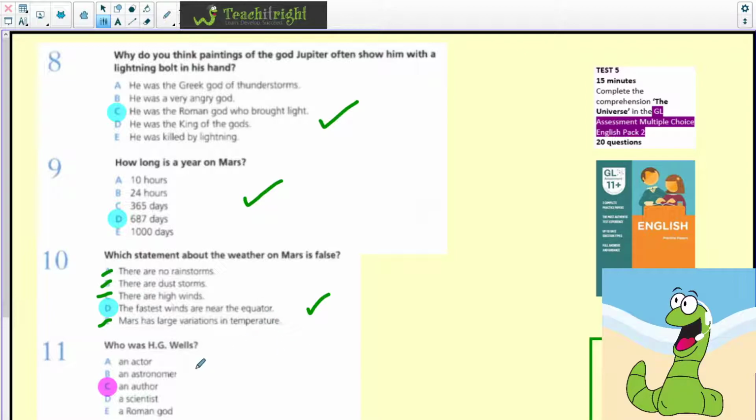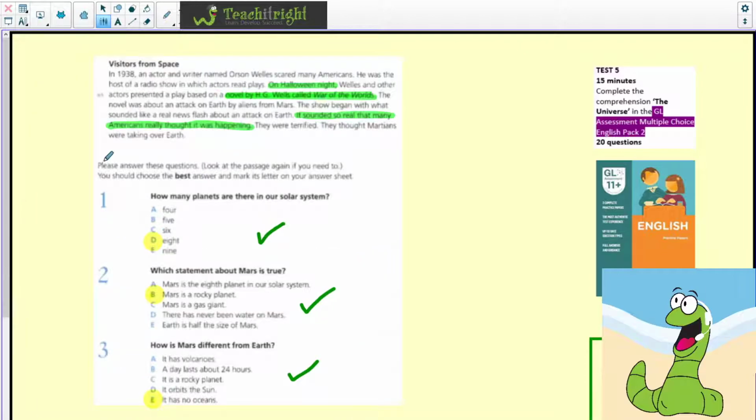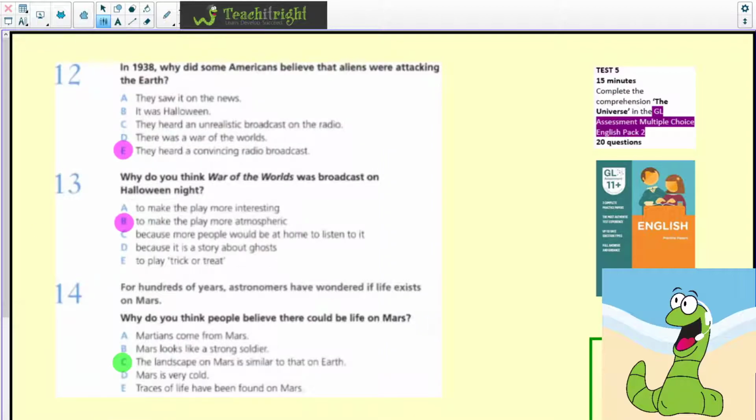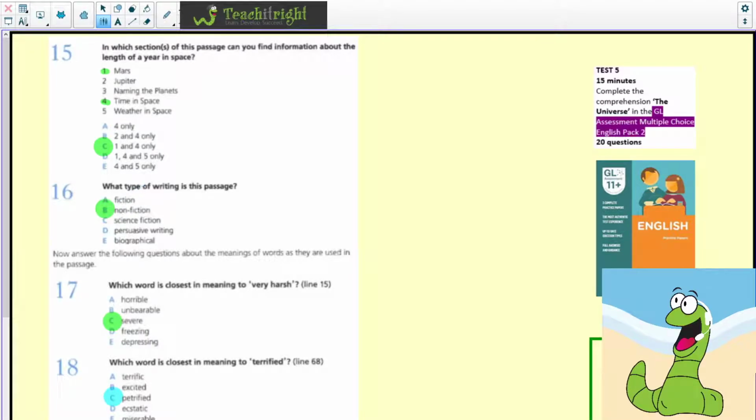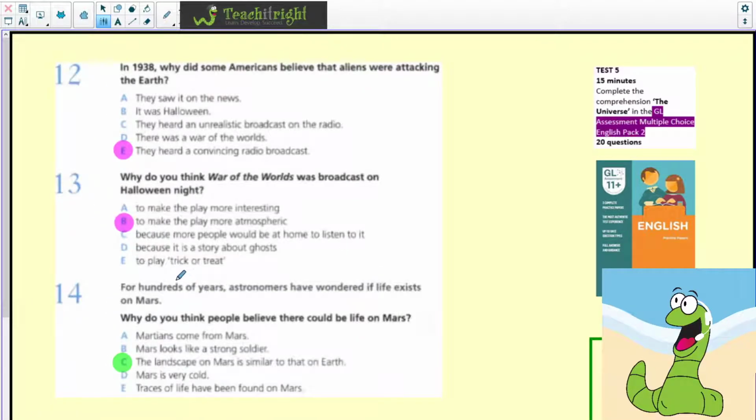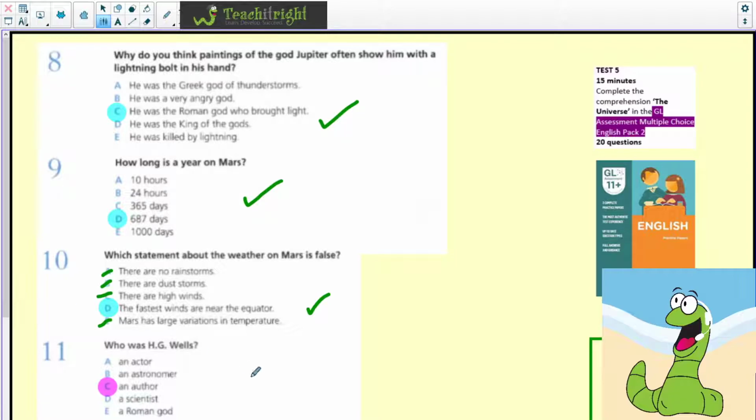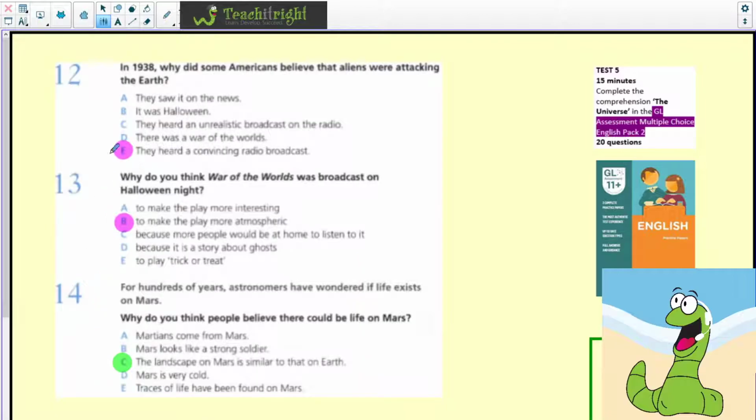Who was H.G. Wells? And if we go back to the end of the paragraph here, it says that a play based on a novel by H.G. Wells. So the novel is a story, so therefore he's an author. So he's written the story. Let's go back and see if we can check the right question here. Question 11 is C, an author. Let's move on to question 12.